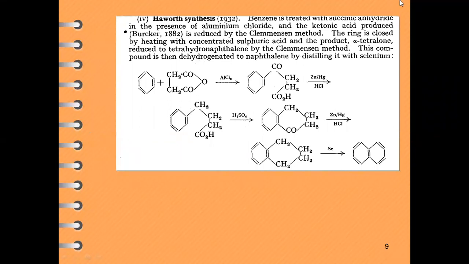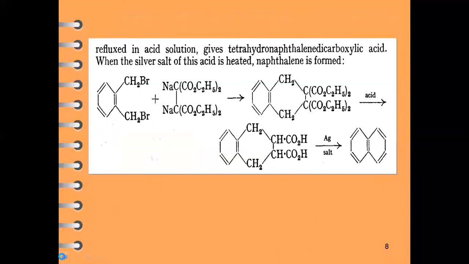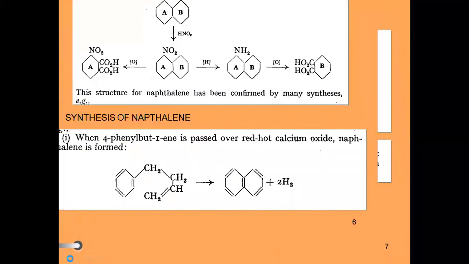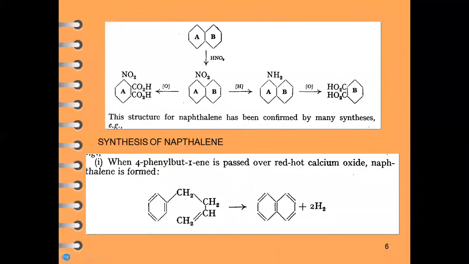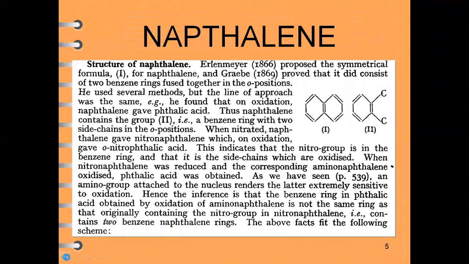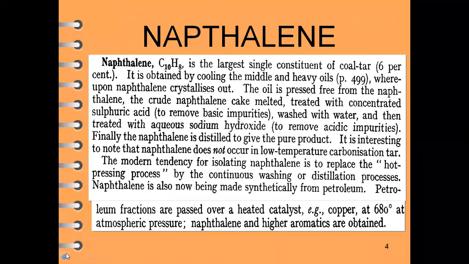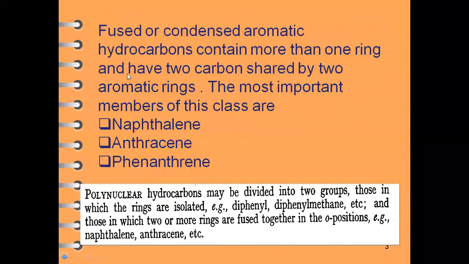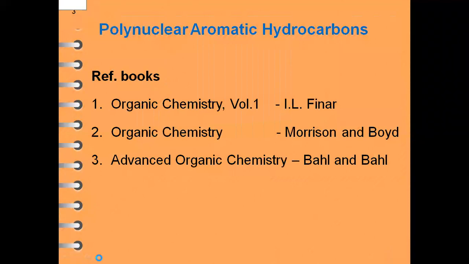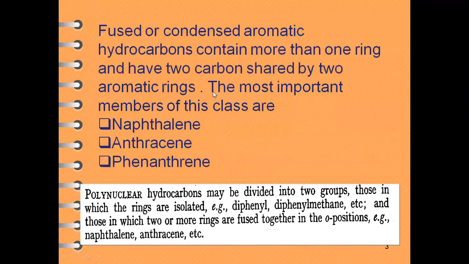So what we have covered today related to polynuclear hydrocarbons: first we discussed what polynuclear hydrocarbons are. Polynuclear hydrocarbons are hydrocarbons in which there is fusing and condensation of benzene rings, either 2 or 3.